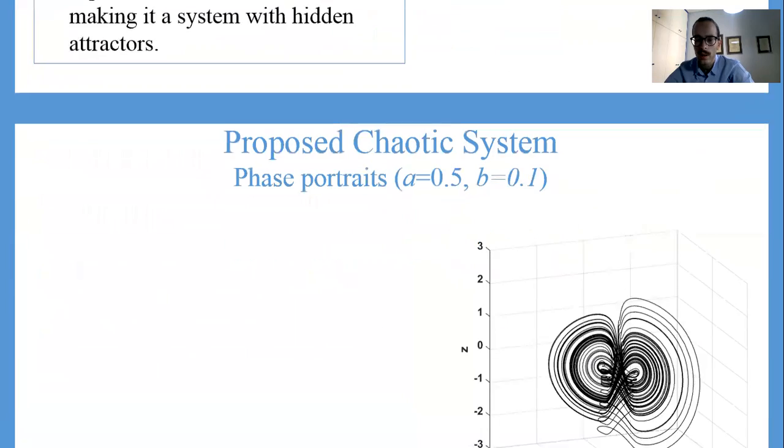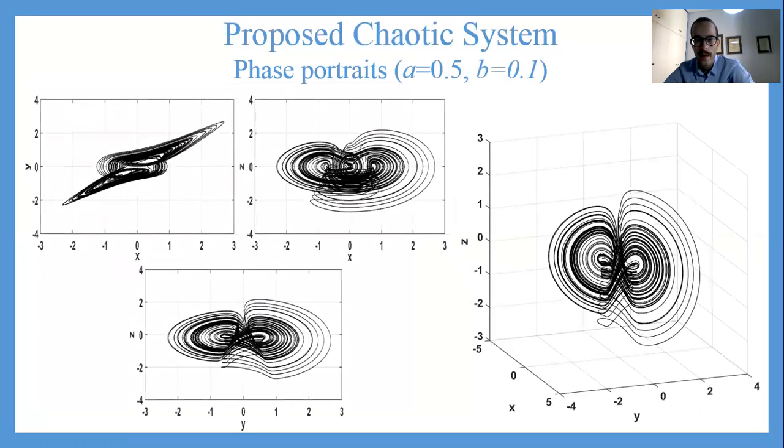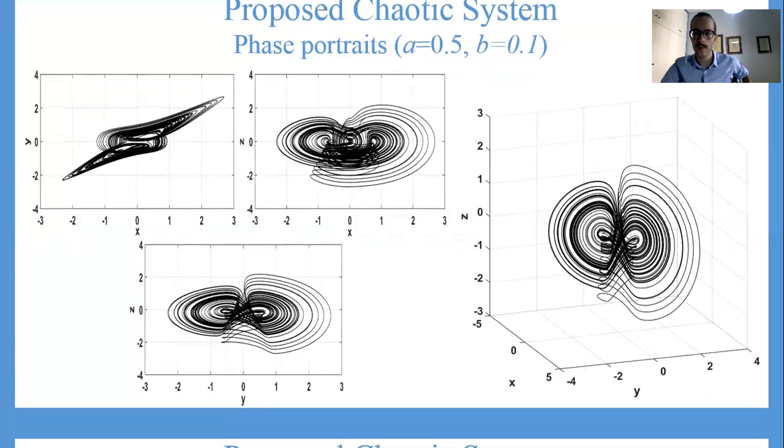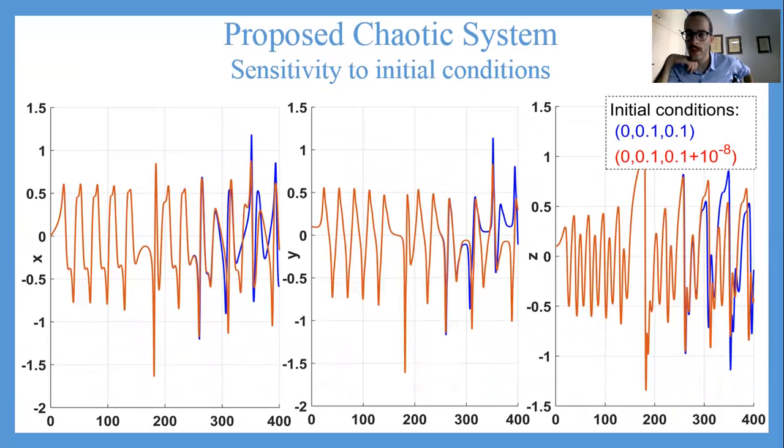Let's see, for example, its chaotic attractors. The shape is like that. Here we see a simulation for alpha equals 0.5 and beta equals 0.1. Now, in order to extensively study the chaotic system, I basically have 2 tools, the bifurcation diagram and the Lyapunov exponent. So let me explain them very quickly. Oh, also here you see the sensitivity to initial conditions. Here I have a simulation for almost identical initial values, and you will see that after 300 seconds, the solutions of the system completely diverge.